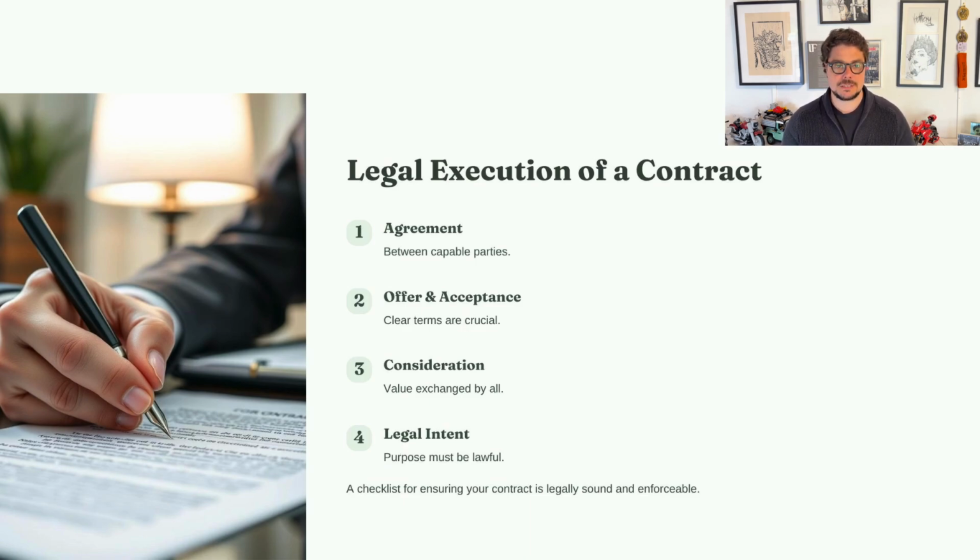Number 3, capacity. All parties must have the legal ability to enter into the contract. This means they must be of legal age, mentally competent, and have not been coerced into the agreement. And number 4, legality. The agreement must serve a lawful purpose. Contracts involving illegal activities are automatically void and unenforceable.